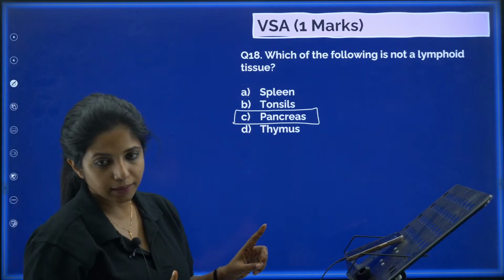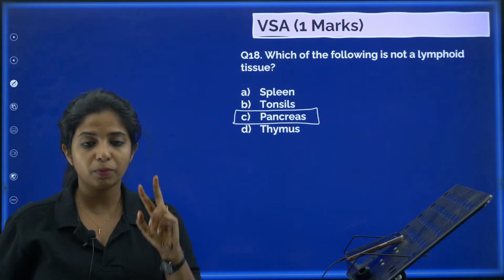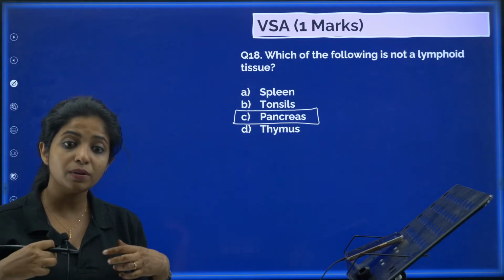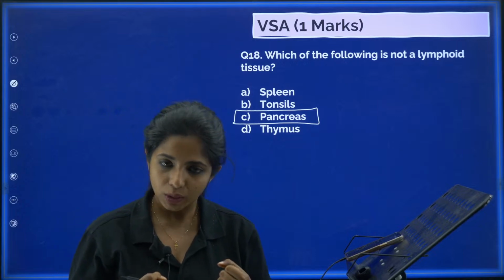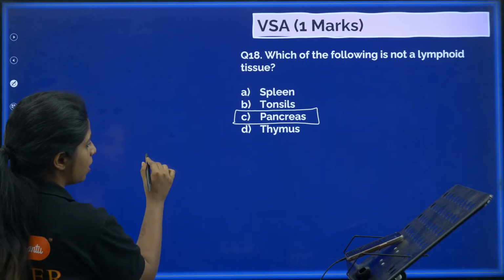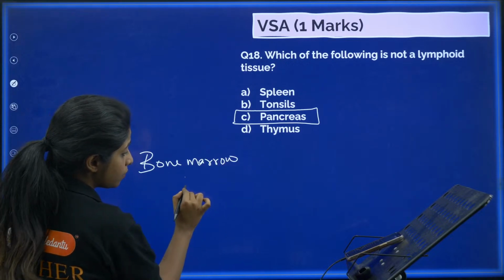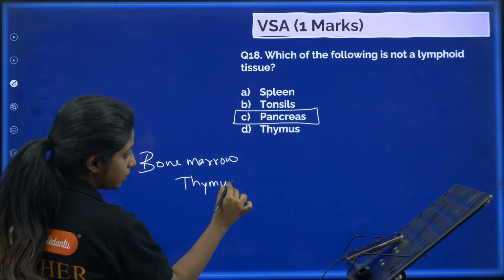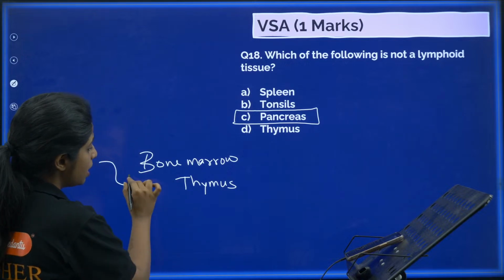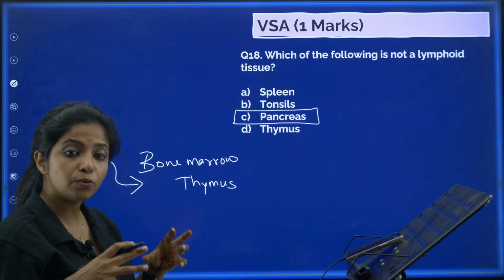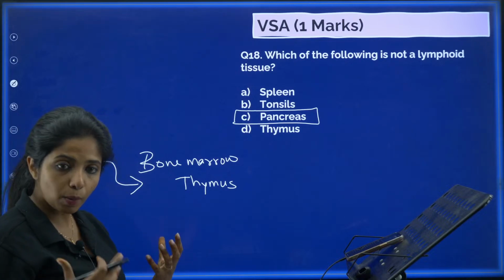I'll tell you one thing. In lymphoid organs also you have two types of organs. One is the primary lymphoid organs, where the cells are produced and they mature. Those are two in number, bone marrow and thymus, and you get a 5-marker question out of this. Please remember, thymus and bone marrow are the primary lymphoid tissues or organs where the lymphocytes are formed.